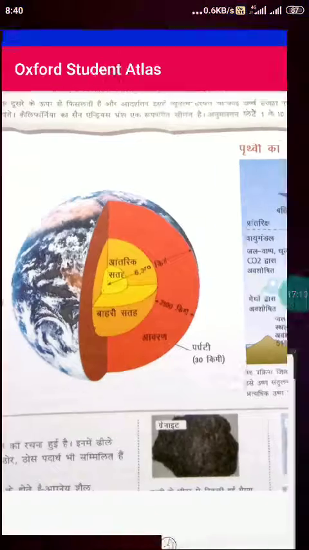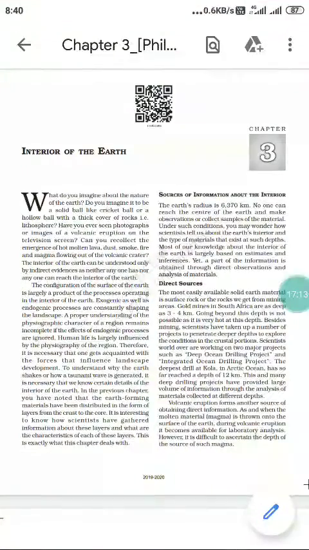Okay, all these things were already studied in the previous chapter, and you have all noted that earth-forming material is distributed in the form of layers, from crust to core.